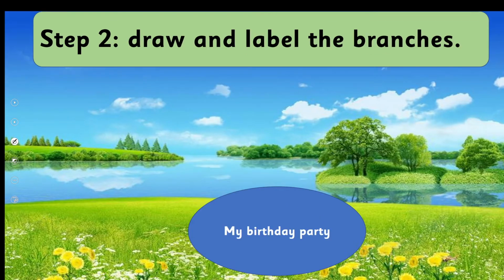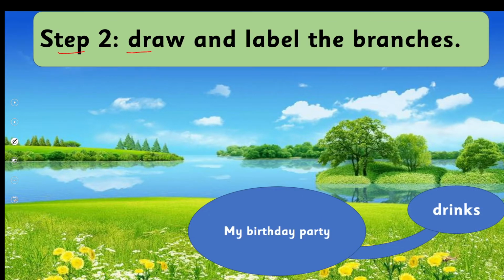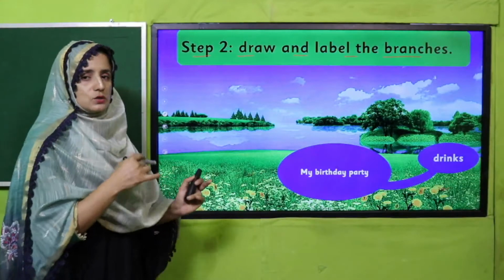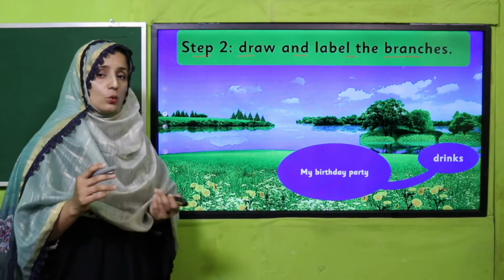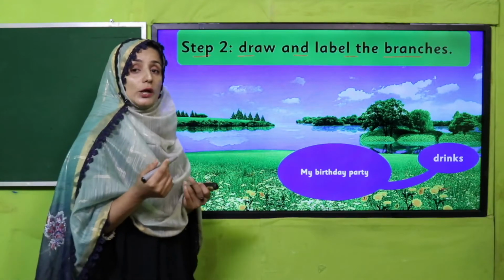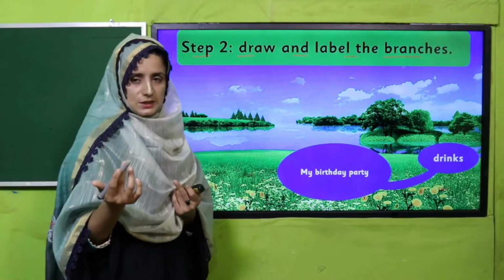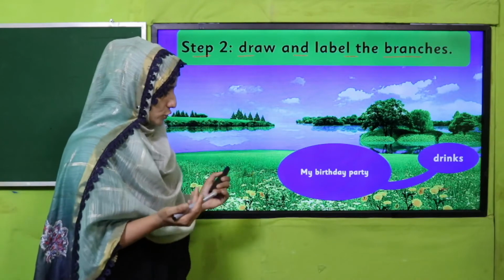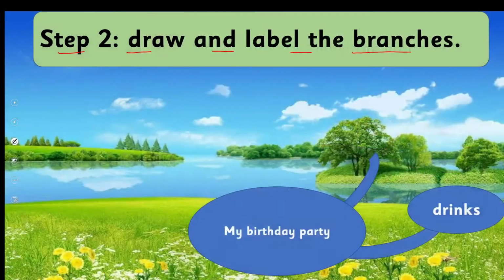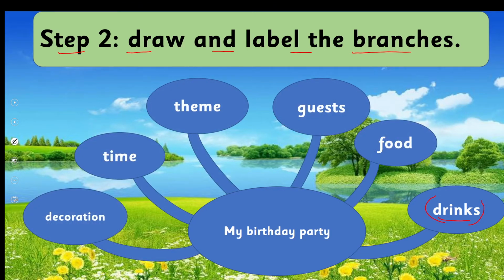So next step, see there. Step 2, draw and label the branches. Now we are going to get it into different branches. On a birthday party, what do we usually do, my dear students? Mostly you are celebrating and attending birthday parties of your friends and relatives also. So what are there? See there. Drinks are also there. Next, food, guests, theme, time and decoration.